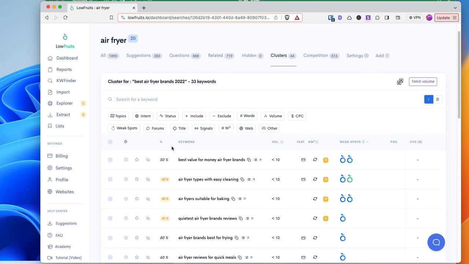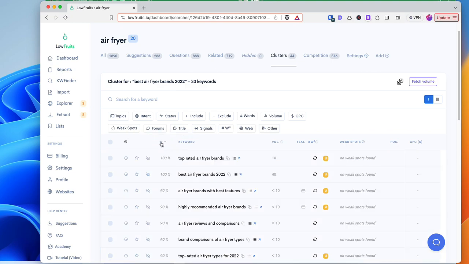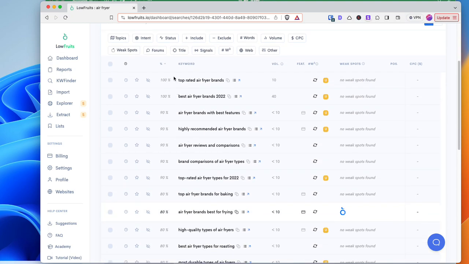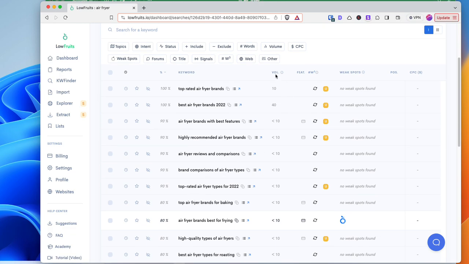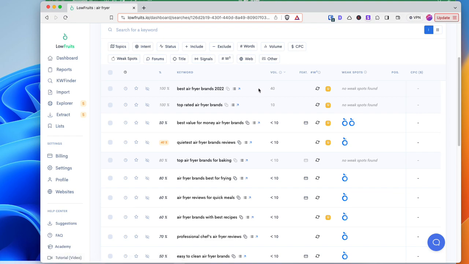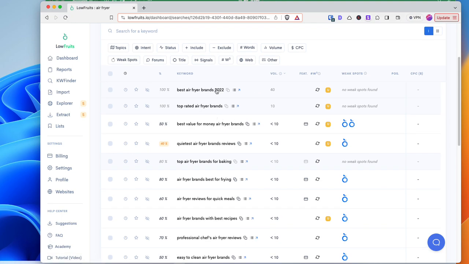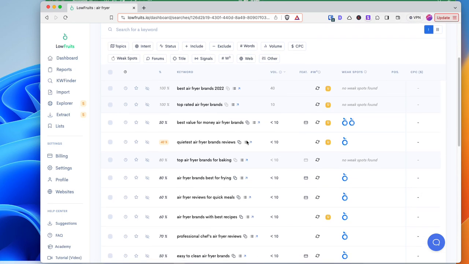And then the second sort I do is by percentage. The ones that have the highest percent are the most tightly related, or you can also sort by volume as well too. And obviously we would not go for the 2022 brand, but if you're looking for top rated air fryers, best value, quietest air fryer brand reviews, these are all going to be in the same cluster.